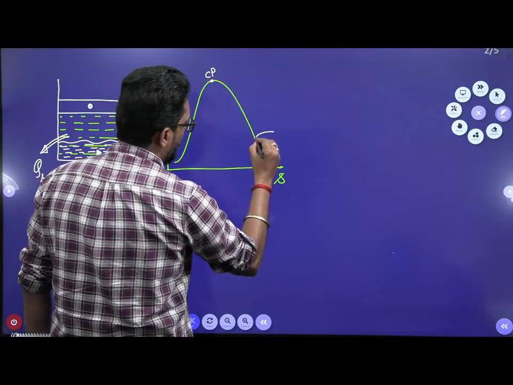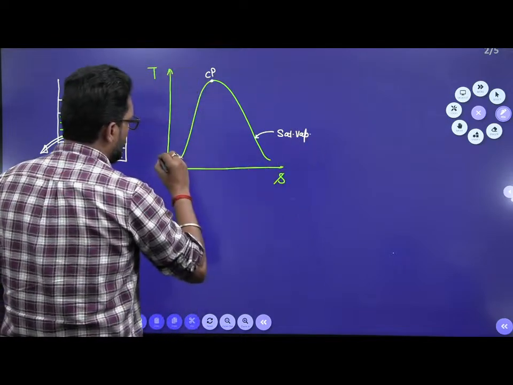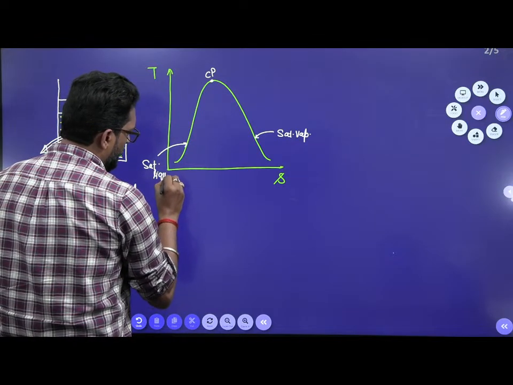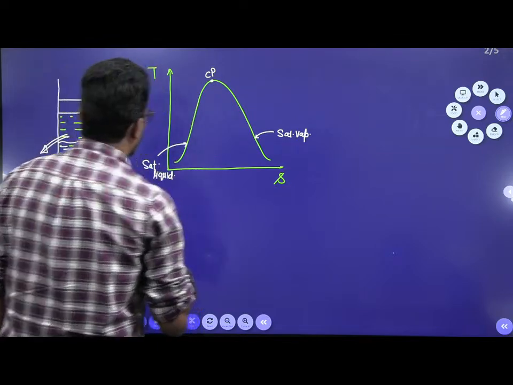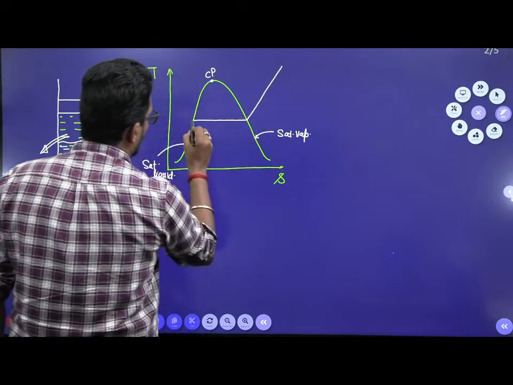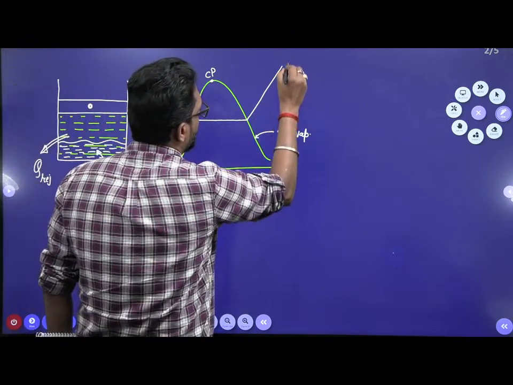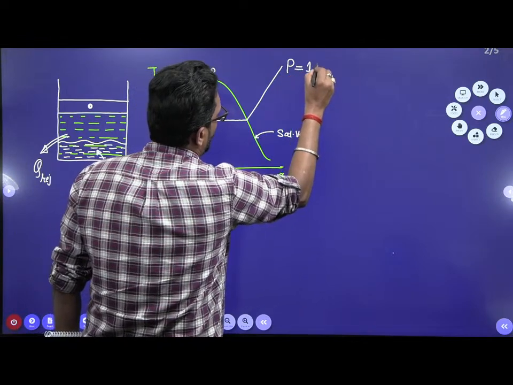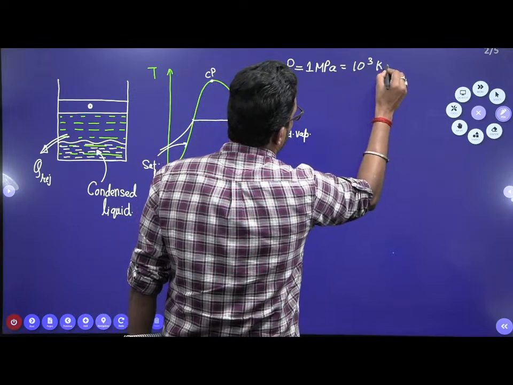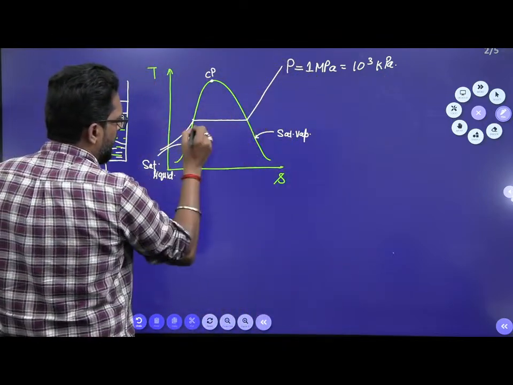This is your saturated vapor line. This is your saturated liquid line. Okay, and the condensation will happen at a pressure of 1 megapascal. That means the pressure is 1 megapascal, that means 10 to the power 3 kilopascal.